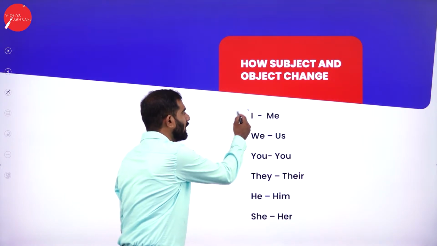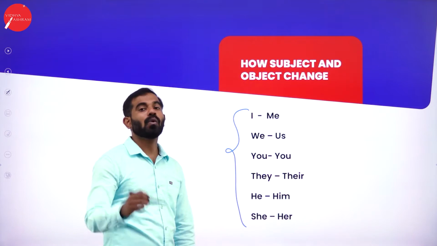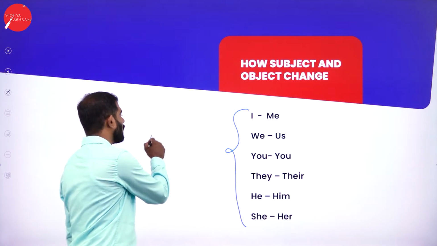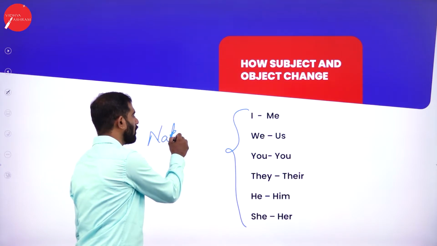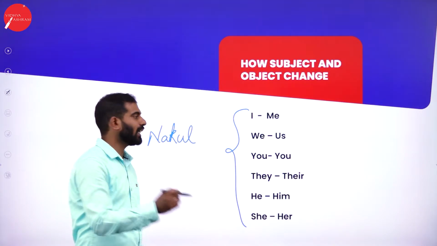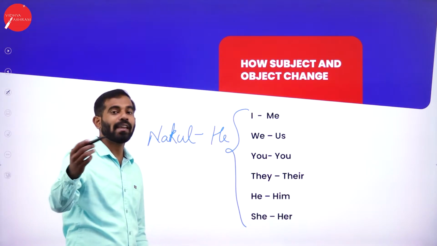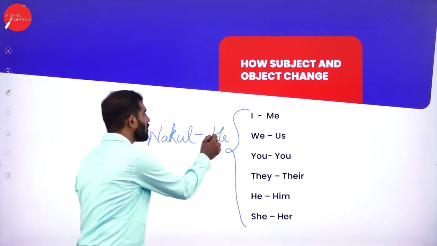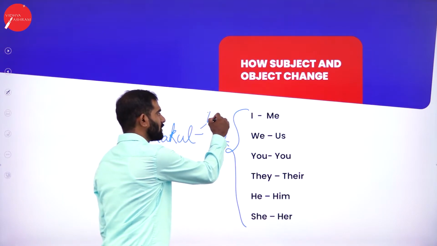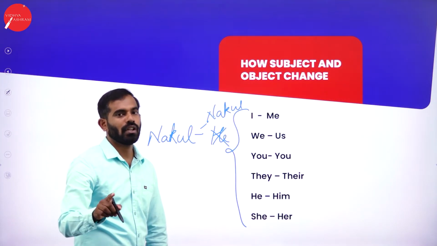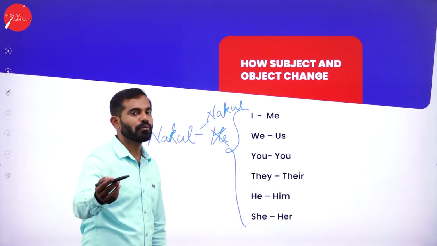I have only used pronouns here. What about nouns? If I just take the word Nakul, the name of a person, do you think that Nakul will change into he or it or him? No, it will remain Nakul itself. So remember this, the name will never change. Hope you are following what I am teaching you.